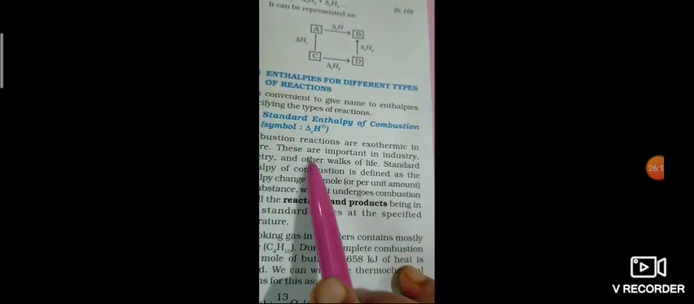In your textbook the theory part is given: enthalpy of formation, enthalpy of reaction, thermochemical reactions. All this content, you read this. Here an equation is given. For example, look at this equation. This is butane. Cooking gas in a cylinder contains mostly butane. During complete combustion of 1 mole of butane, how much amount of heat is evolved?